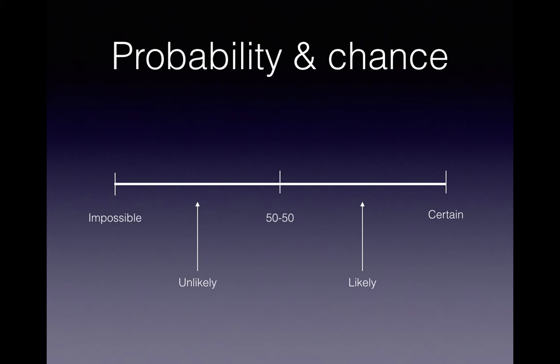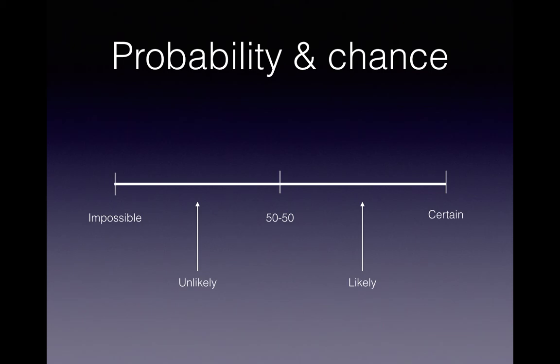Things that are definitely going to happen. So the probability of you getting older is definitely going to happen. The probability of you getting homework in maths class is likely, but not necessarily certain. And the probability of you having a free class instead of me showing up is unlikely, though not impossible.